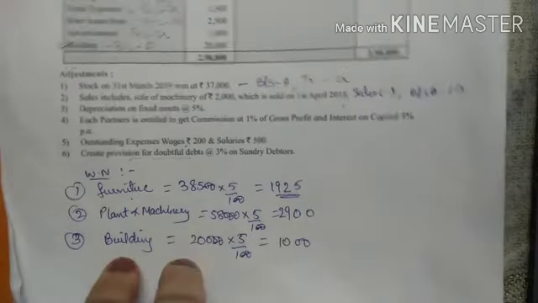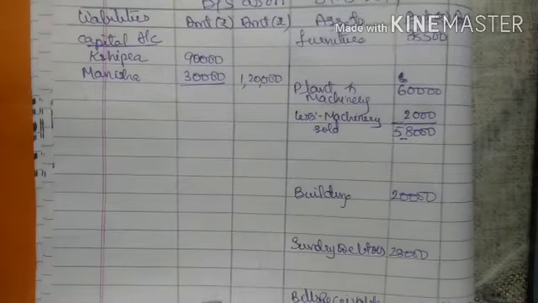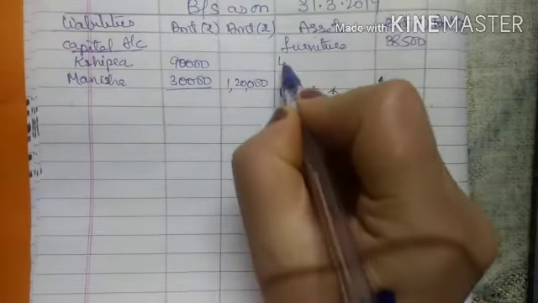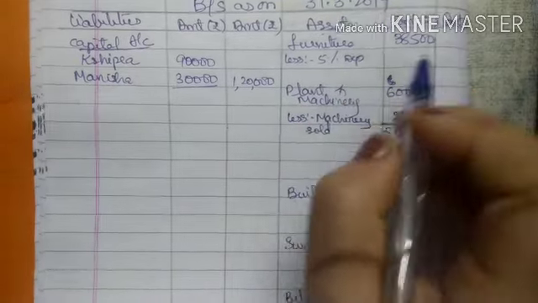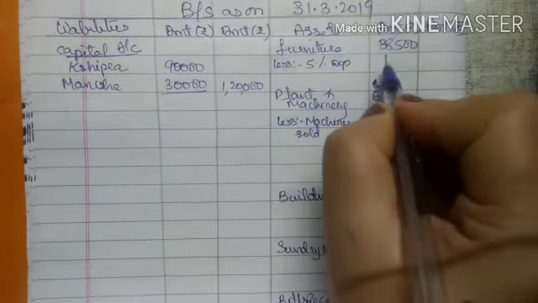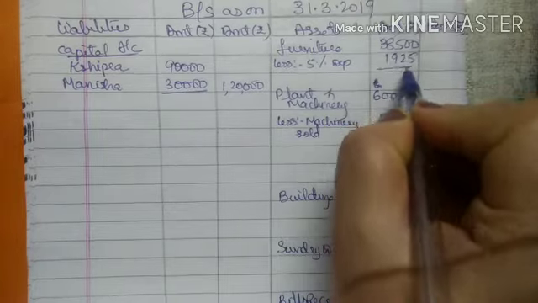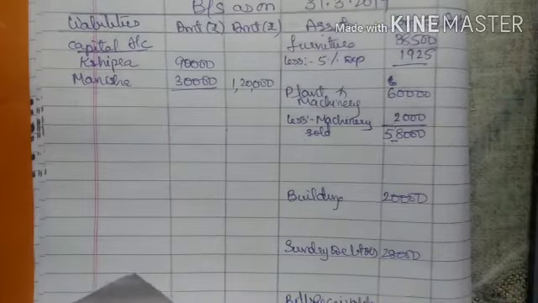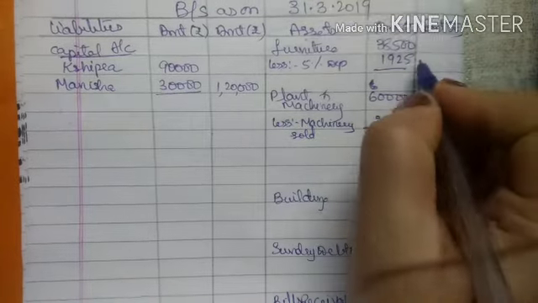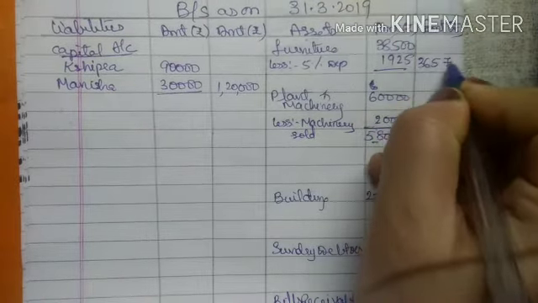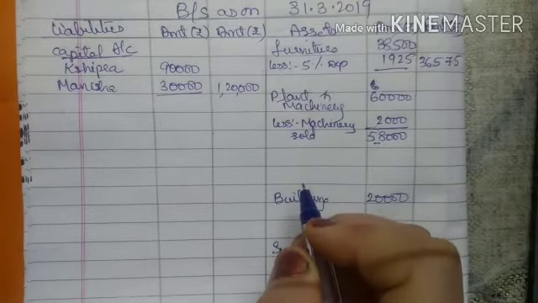Now the first effect is to deduct it from the asset, right? So less 5% depreciation. Amount calculated was 1925. So when I deduct it from this amount, I will get 36,575, right?